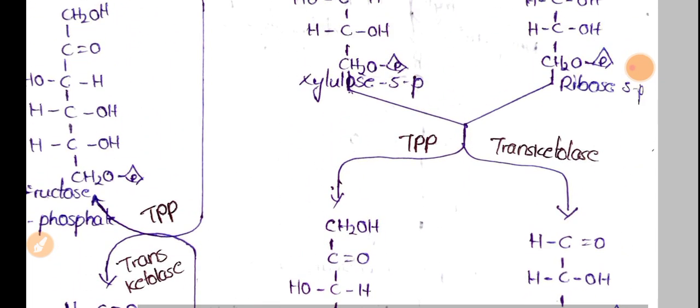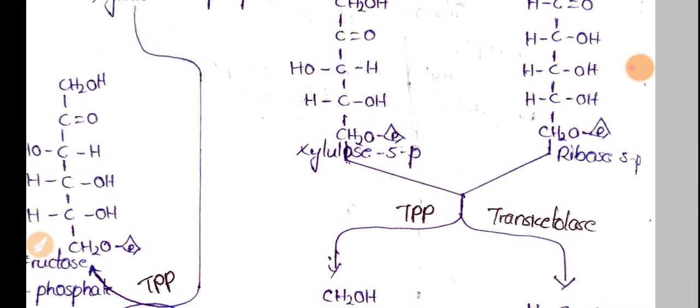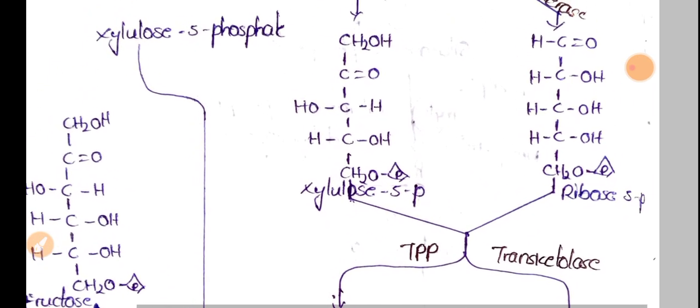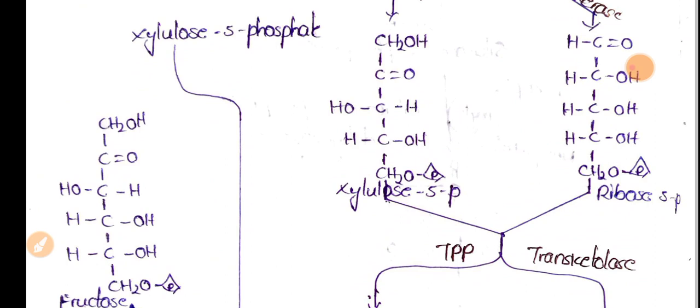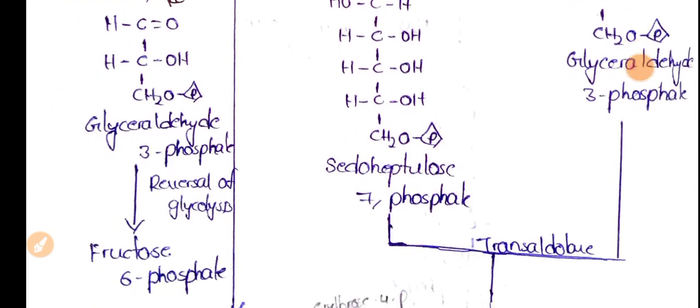That means nothing but the ribose 5 phosphate, whatever the compound which is having 5 carbons, a 2 carbon moiety is transferred to the xylulose 5 phosphate to convert it into sedoheptulose 7 phosphate.